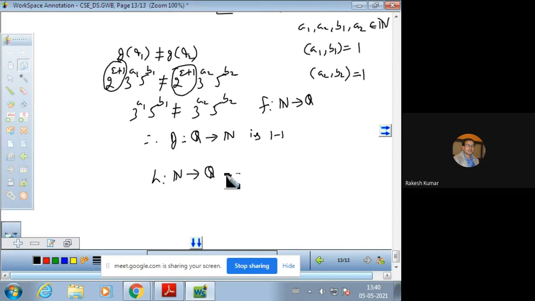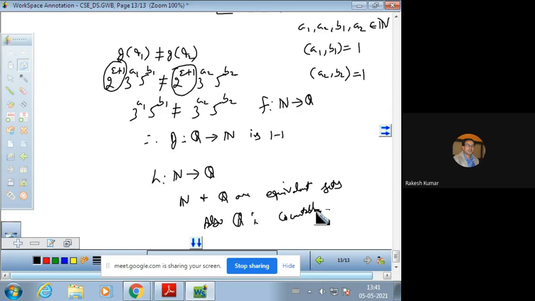Hence N and Q are equivalent sets, and it also gives that Q is countable. So this is the proof of the result that the sets are equivalent and Q is a countable set.